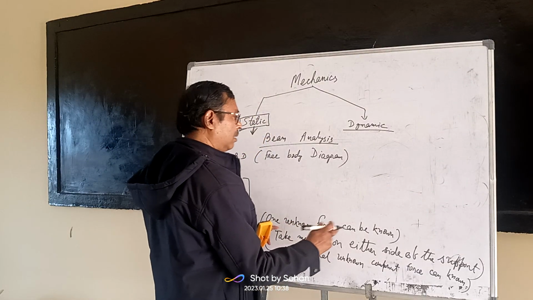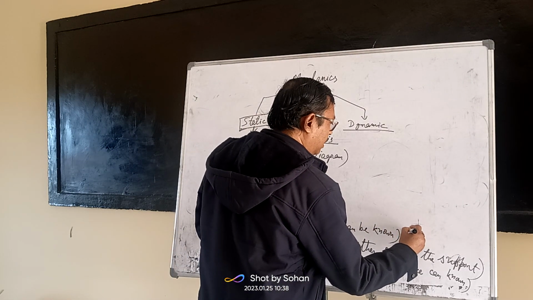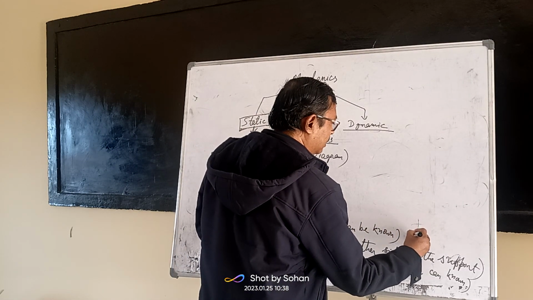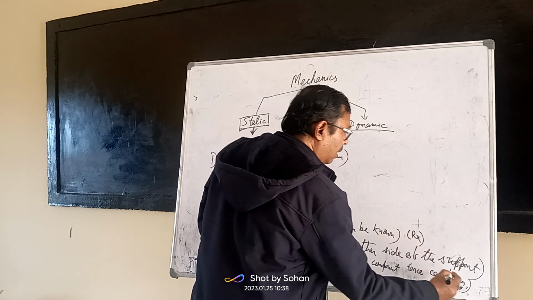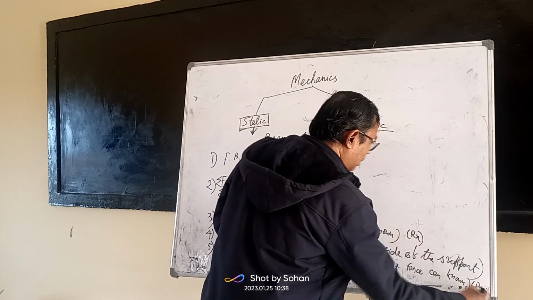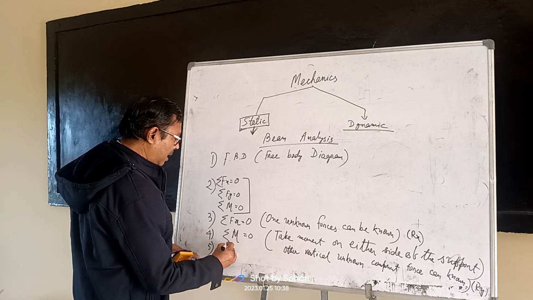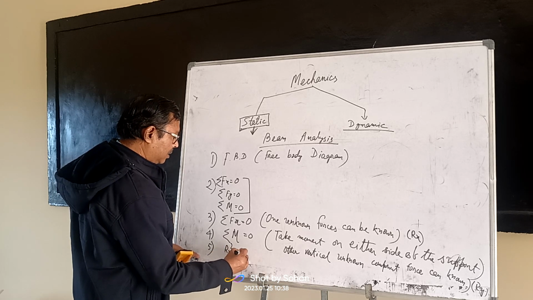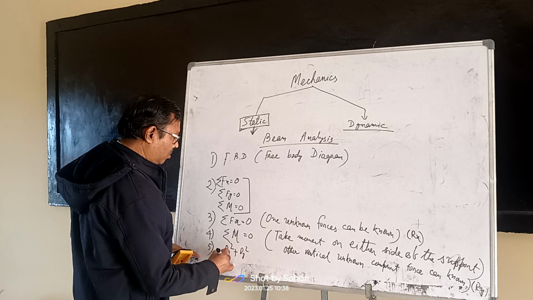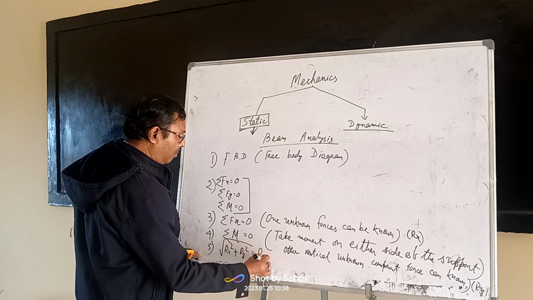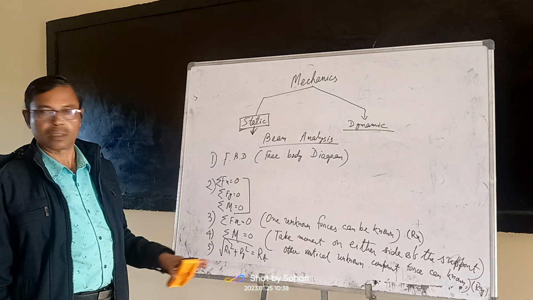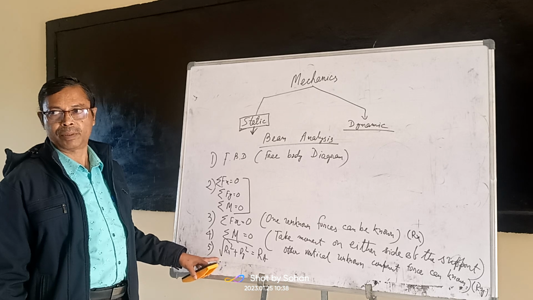So this is your unknown force. That means we may take it as Rx, and this one is your Ry. After the final moment, the final value, that is the square root of Rx square plus Ry square, will give you the resultant value. This is the fifth step.